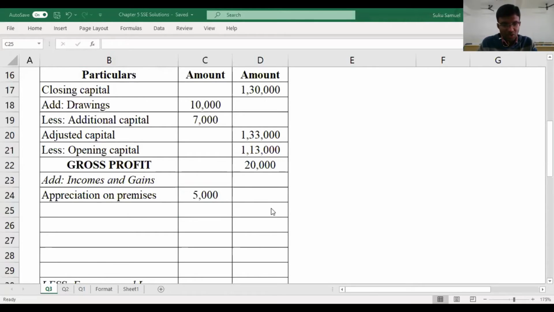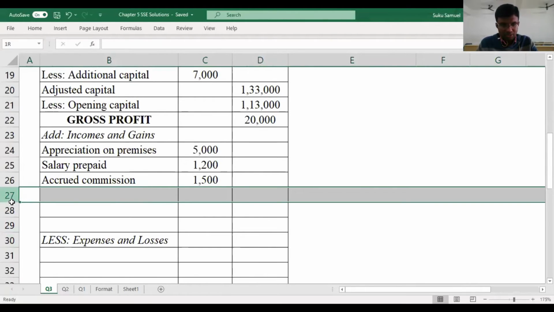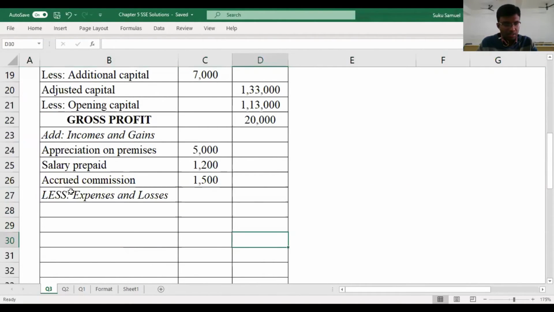Then what is the next thing that you have? The next thing that you have is salary prepaid. Salary prepaid is how much? Salary prepaid is 1,200. Then what else do we have? You have commission earned but not received. So what is that? That is nothing but accrued commission. How much is accrued commission? Accrued commission is 1,500.